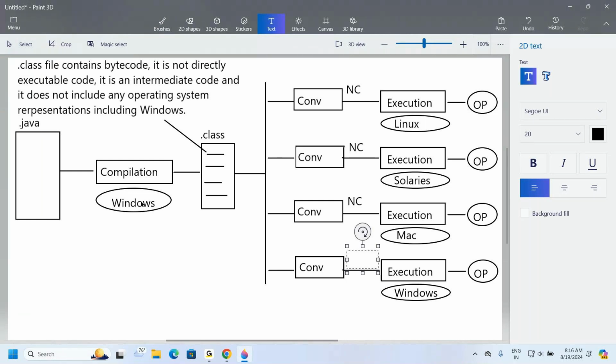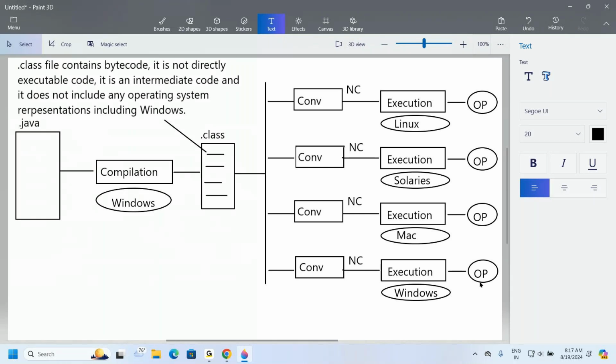Compilation on Windows, execution on Windows. Still we require a converter in the case of Java. Why? Because the Java compiler generates a neutral bytecode. It does not have any operating system representations. So this converter will convert that neutral bytecode into native code. Native code is Windows represented code. If we give that Windows represented code to the Windows operating system, where program execution happens, finally we are able to get the outputs. Are all of you getting clarity on this point now?